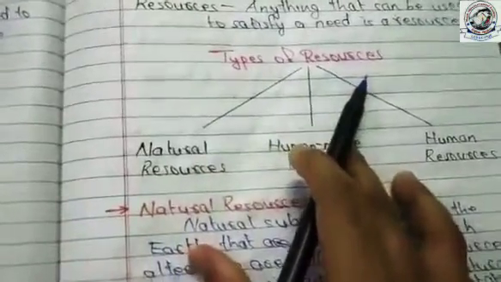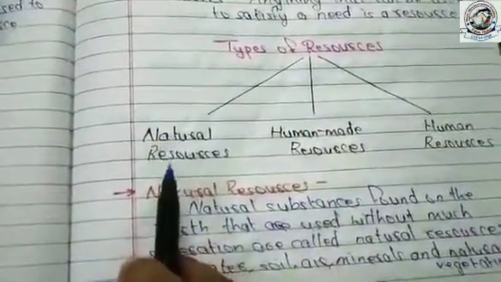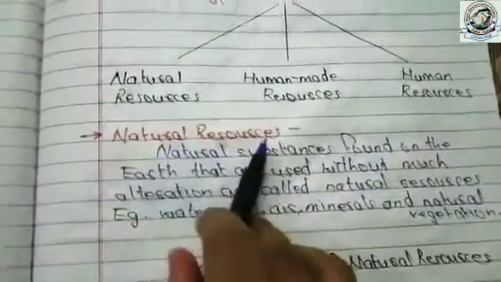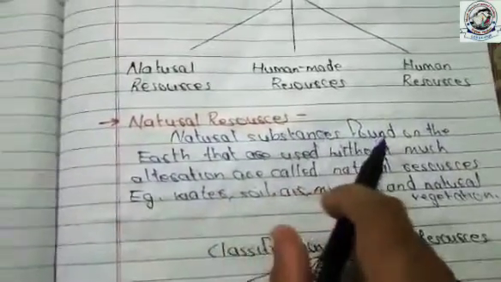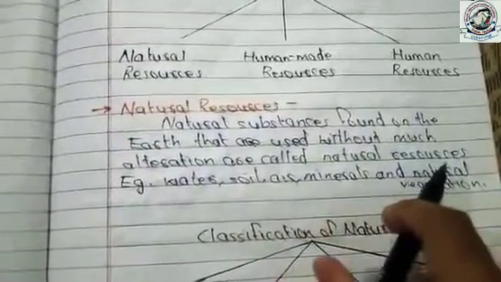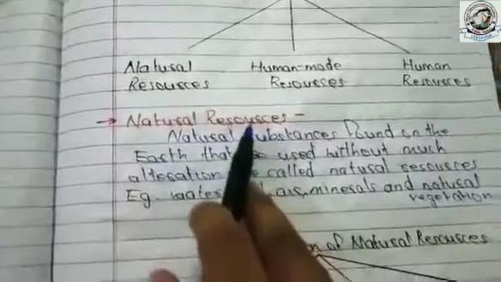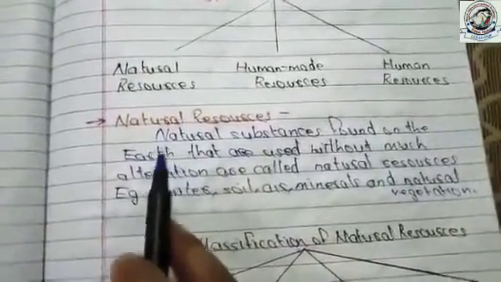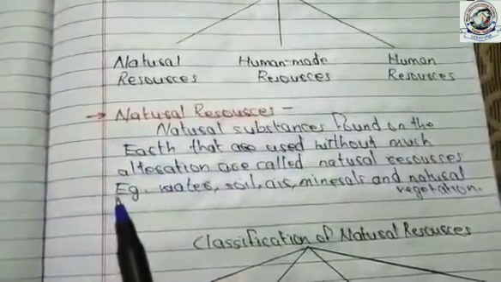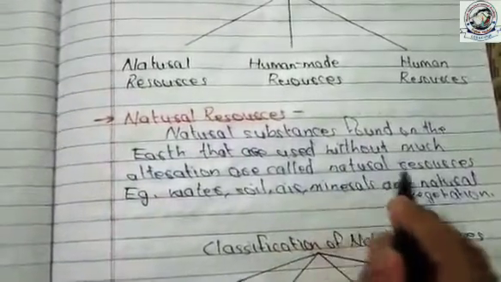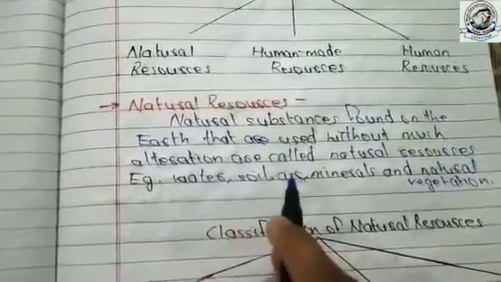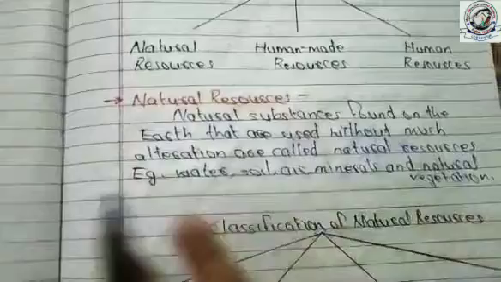Types of resources. There are three types of resources, that is natural resources, human-made resources and human resources. Natural resources. Natural substances found on the earth that are used without much alteration are called natural resources. So what are natural resources? The substances which we get from nature and which can be used directly without any modification, without any change, are called natural resources. Examples of natural resources are water, soil, air, minerals and natural vegetation.